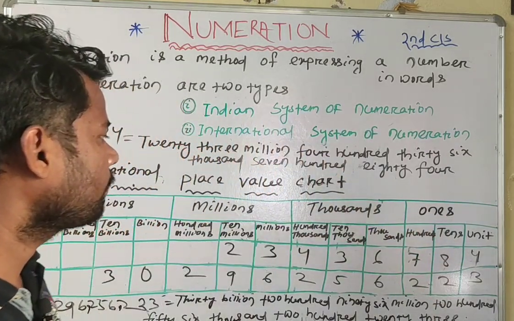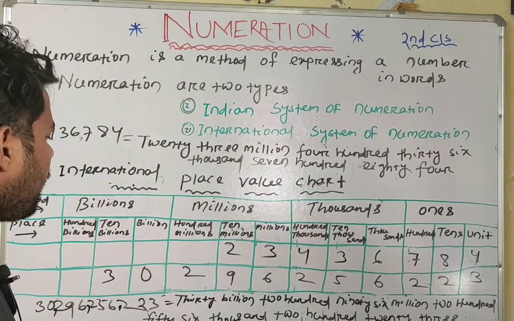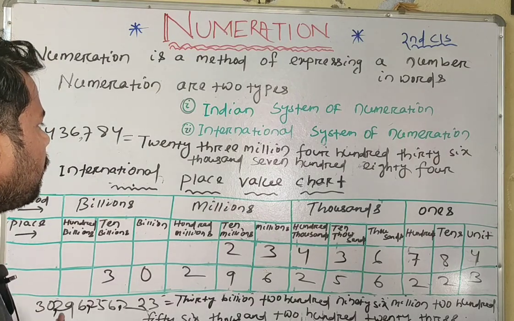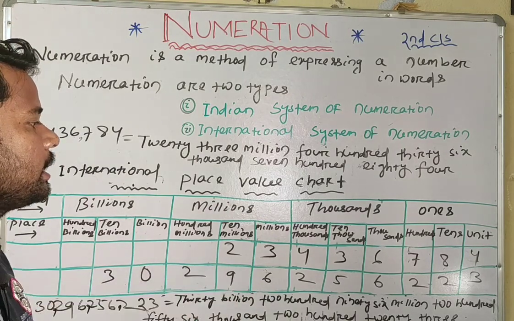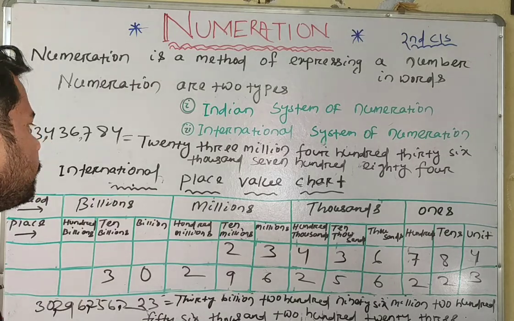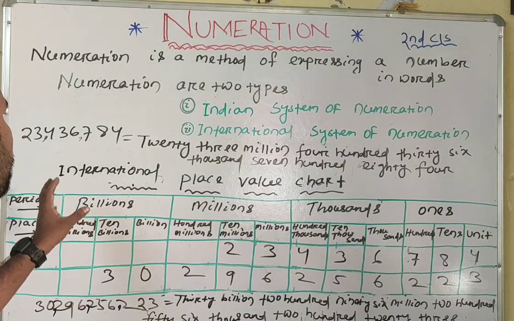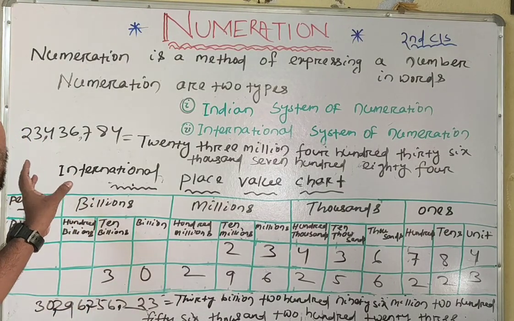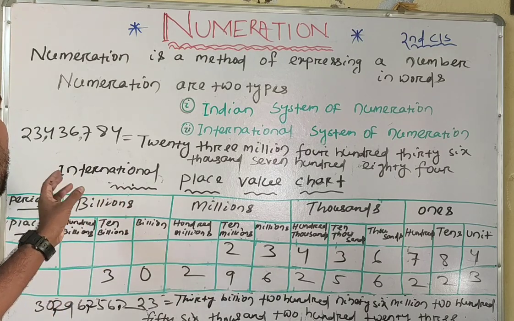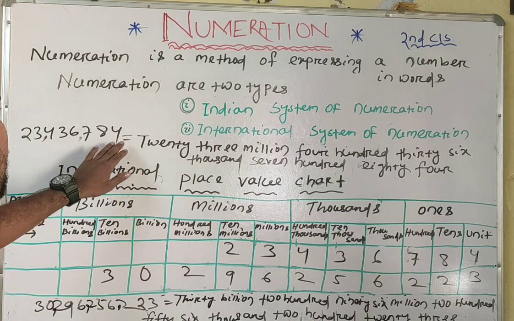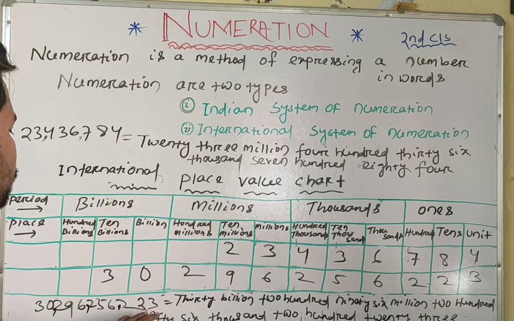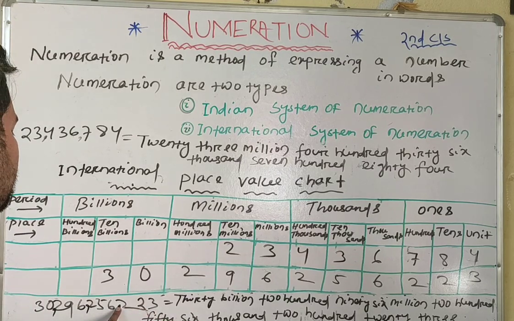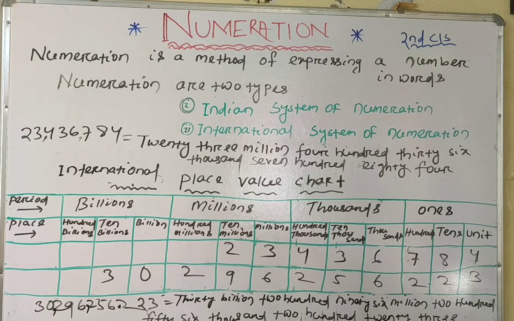In this way, any large number we can convert into the international system. So first we have to put commas. According to periods, we go to the extreme right side of the digits and count from the right. After 3 digits put a comma, then after 3 digits put a comma, then after 3 digits put a comma.